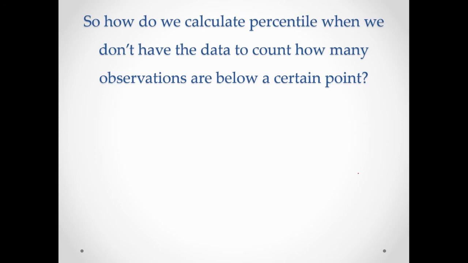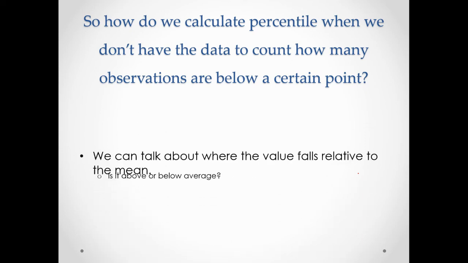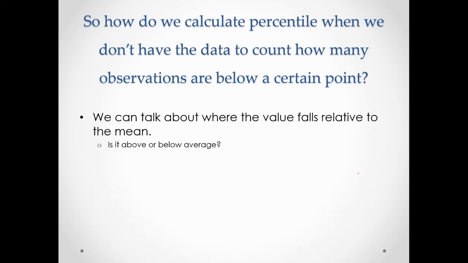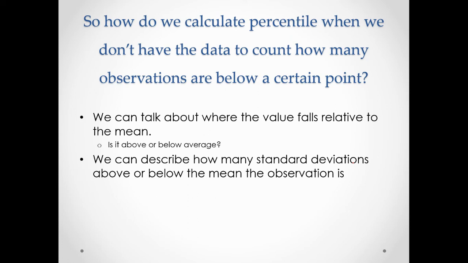Okay. So how do we calculate percentile when we don't have the data to count how many observations are below a certain point? That's where we talk about where the value falls relative to the mean. Is it above or below average? We can describe how many standard deviations above or below the mean the observation is. On a number line, if we put the mean, x bar, in the middle, I can talk about 1 standard deviation below the mean, 2 standard deviations below the mean, or 3 standard deviations below the mean. Typically, because these are below, they're written as negative.